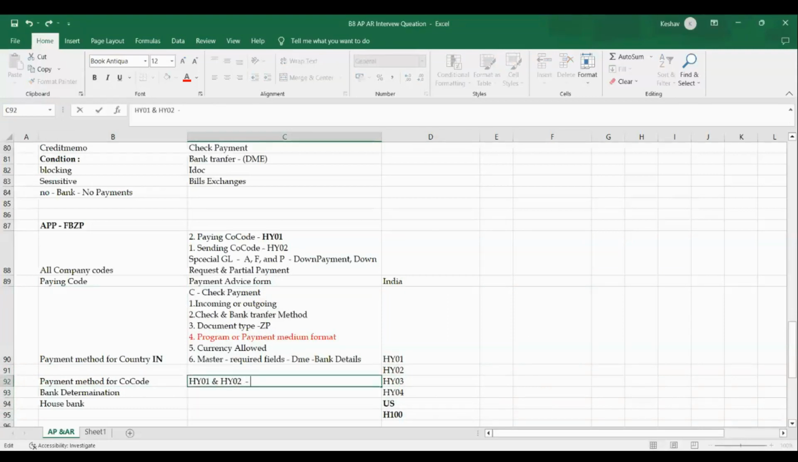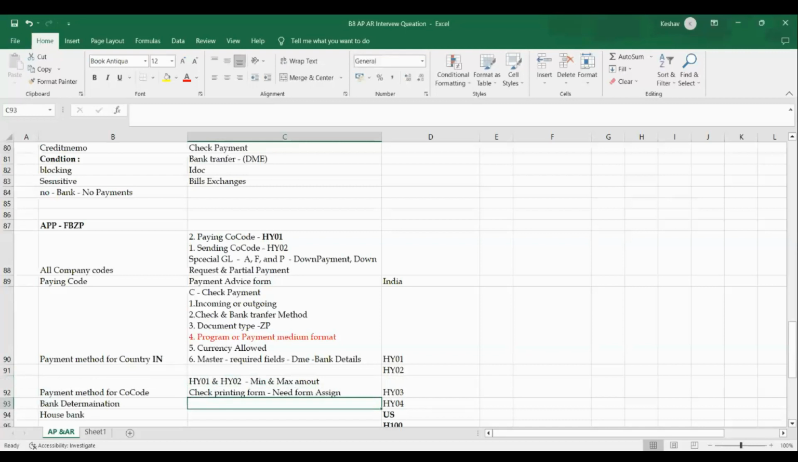You can set the minimum and maximum outgoing amount. It will ask you that, if you check it: the minimum amount and the maximum amount. That is one thing. Second thing, if we are using the check payment method, the check printing form, we need to assign it here. That is one thing. Next is the bank determinations.